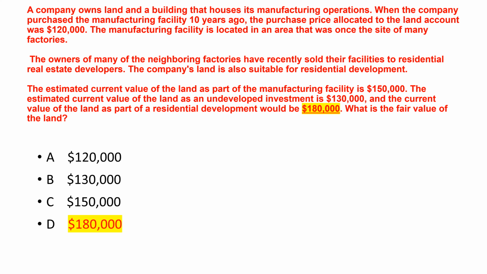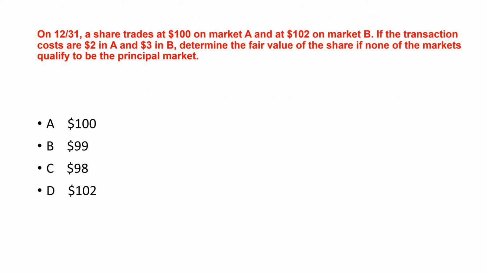The correct answer is D. The fair value of the land is $180,000. This is because it represents the highest possible value the land could be sold for in its most advantageous market, which is residential development. Next question.